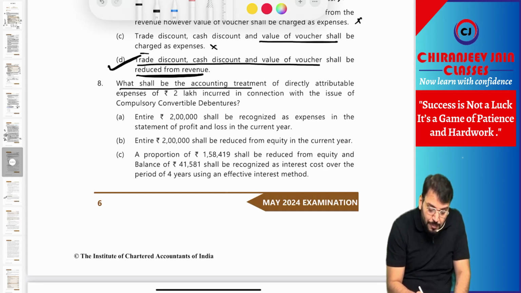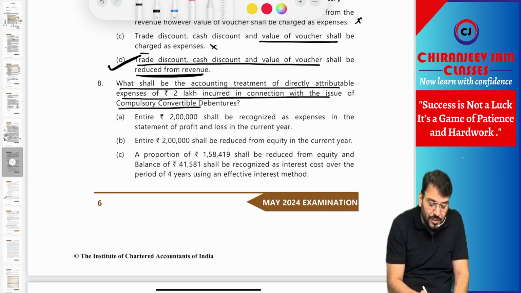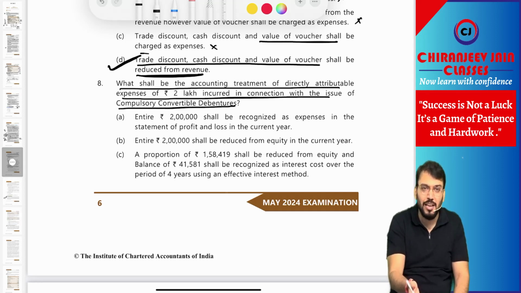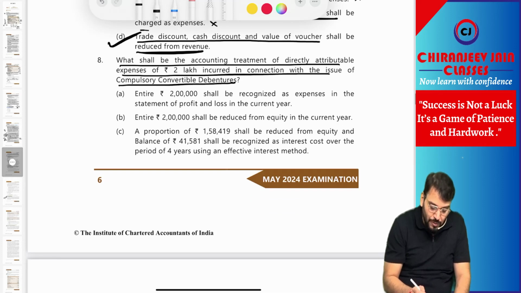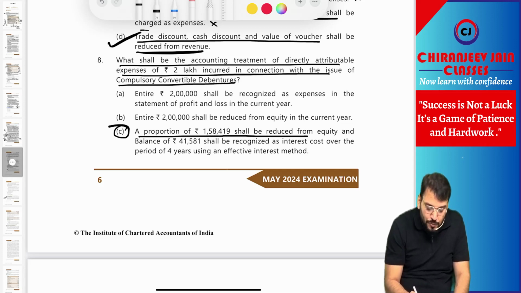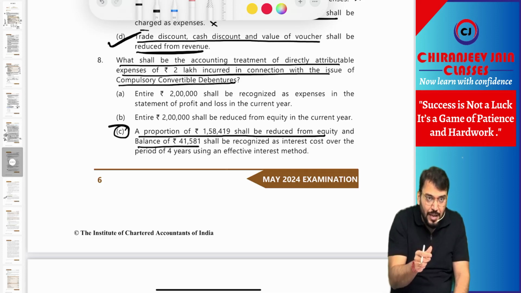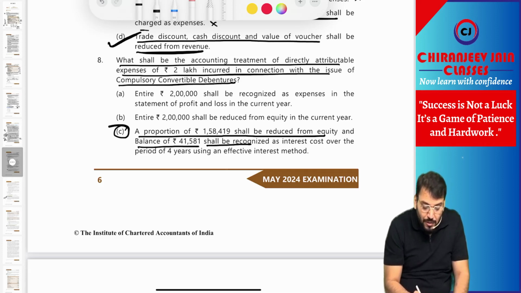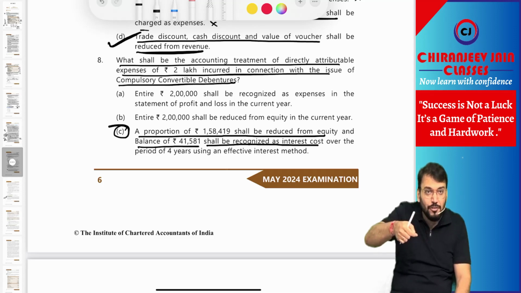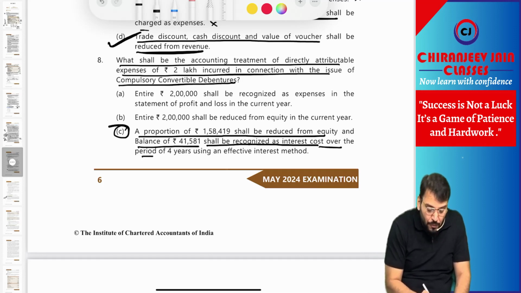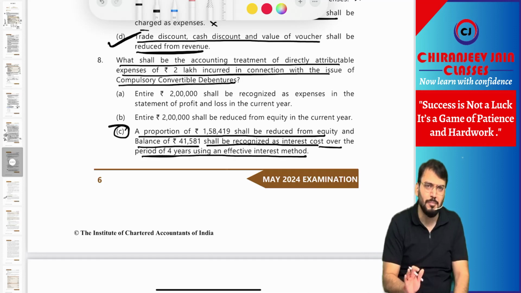What shall be the accounting treatment of directly attributable expense of 2 lakh incurred in connection with the issue of compulsory convertible debenture? That 2 lakh will be allocated to equity and liability component in the ratio of their fair value. So of course option C is correct. A proportion of this shall be reduced from equity and the balance 41,581, which is based on the fair value of liability component, shall be recognized as an interest cost, because that is deducted from the liability component. It will be recognized as interest cost using the effective interest method over the period of 4 years. Option number C is correct.